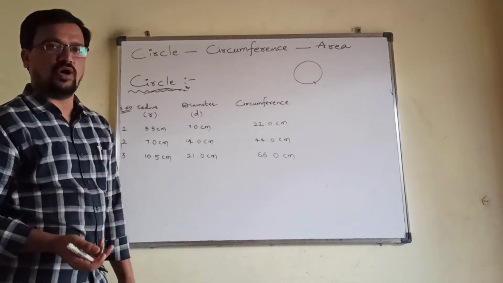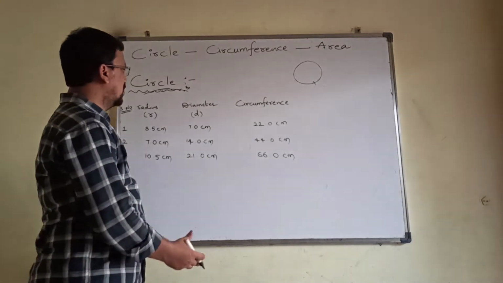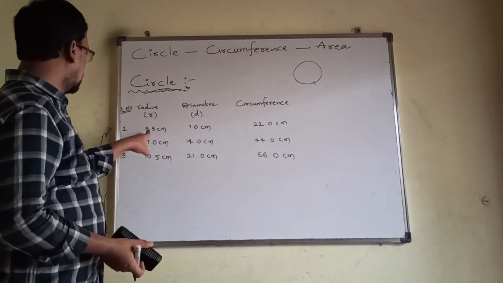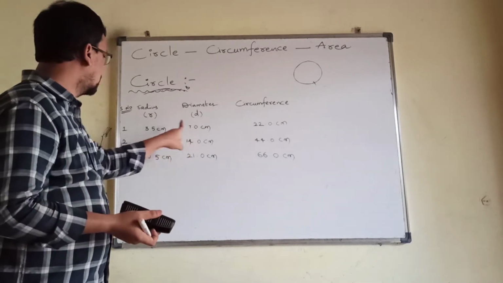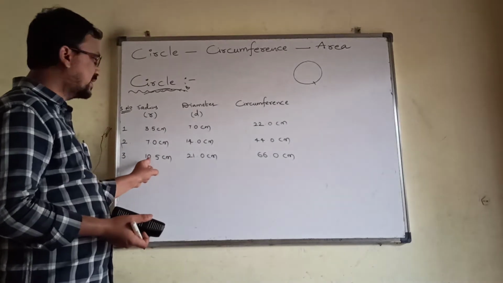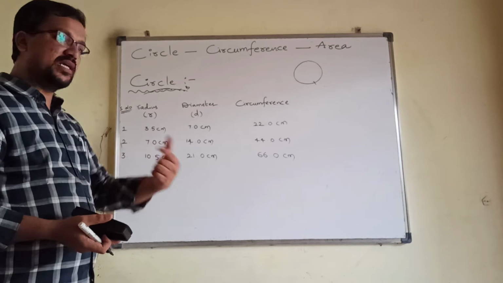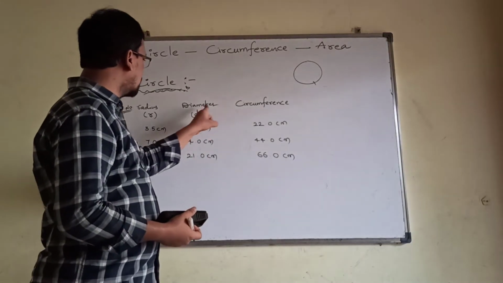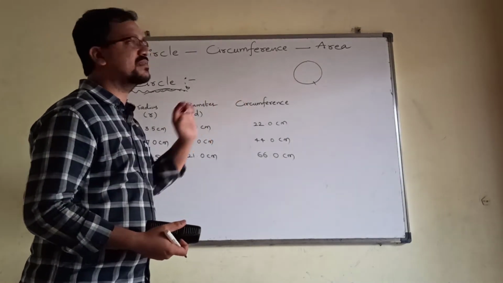Here is an interesting point. Suddenly we have an idea to find the relation between these two. I have noticed that for 3.5, the diameter is exactly double, that is twice. 3.5 twos are 7, 7 twos are 14, 10.5 twos are 21. Then I and my students had a doubt: is there any relation between diameter and circumference?